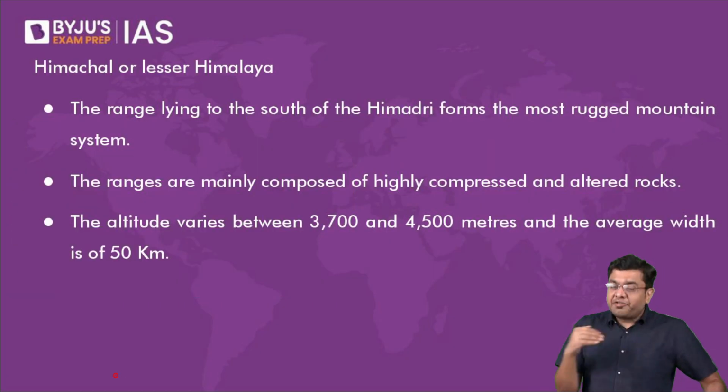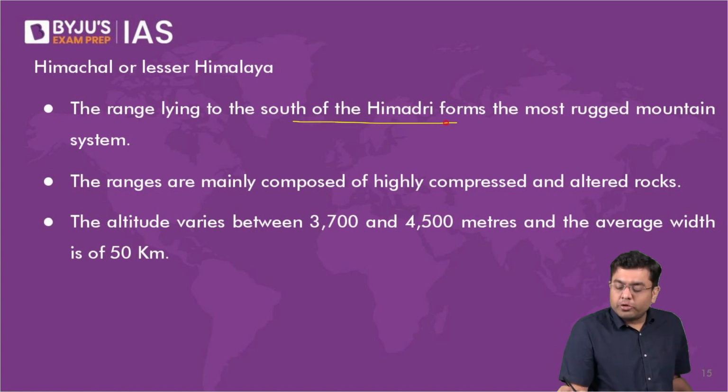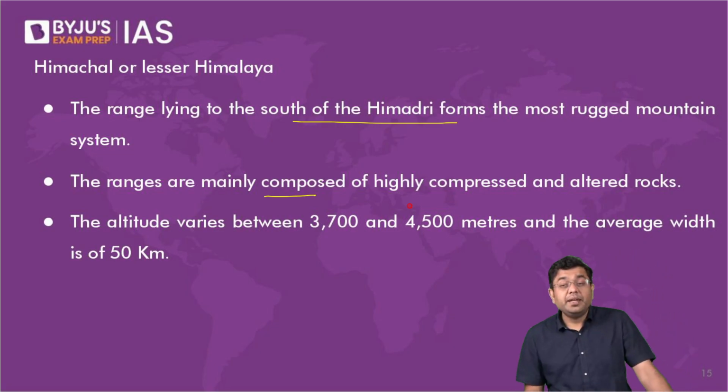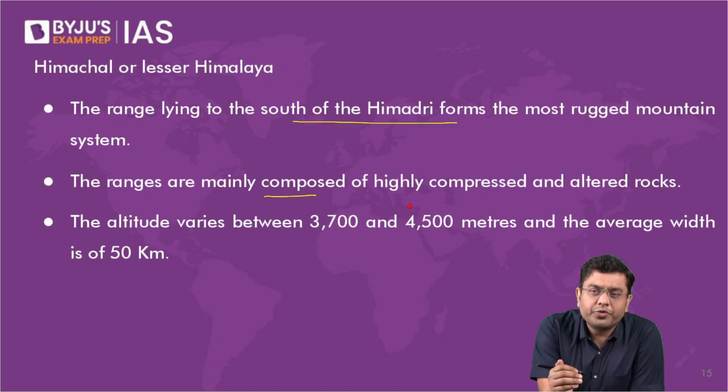Now, after the Great Himalayas, you have the Himachal or the Lesser Himalayas. This is the range lying to the south of the Himadri. It forms a rugged mountain system. They are composed of highly compressed and altered rocks in general. Here, the Great Himalayas or Himadri, their formation was initiated almost 55 to 60 million years back. That is when it is said that the folding had initiated, a long time back.